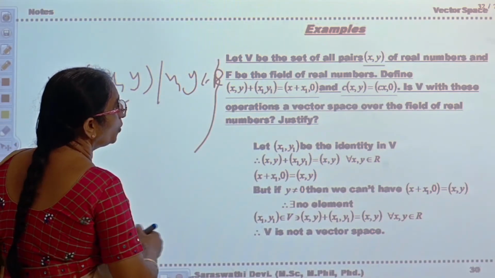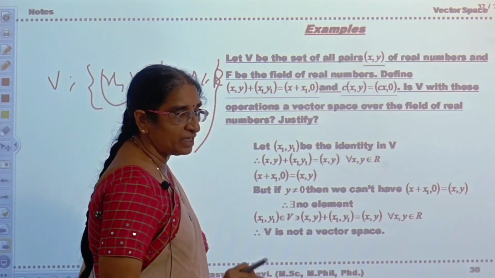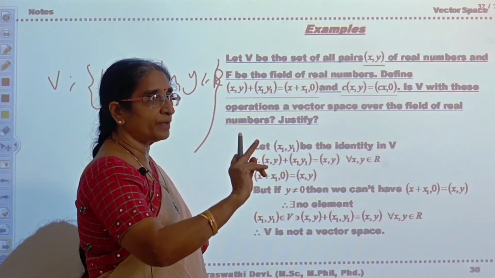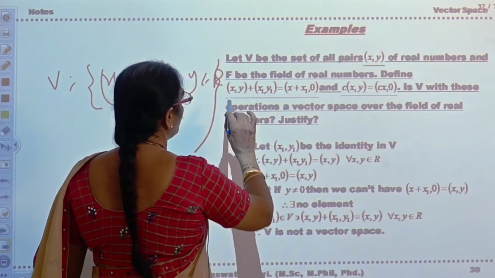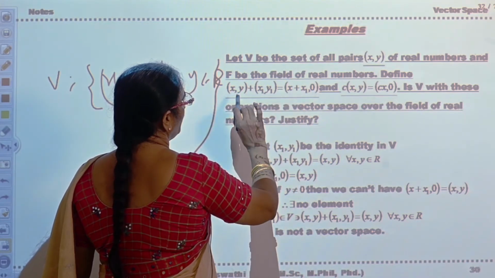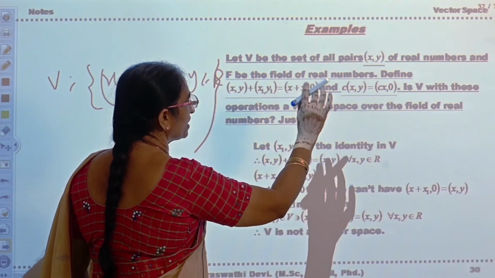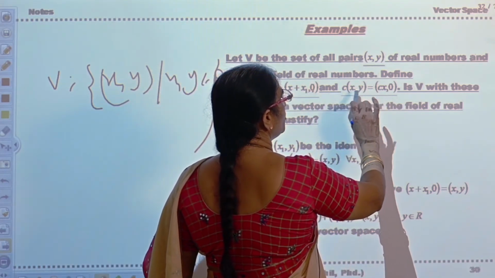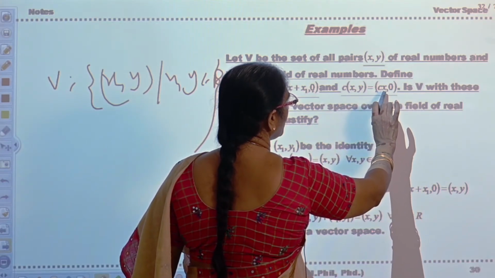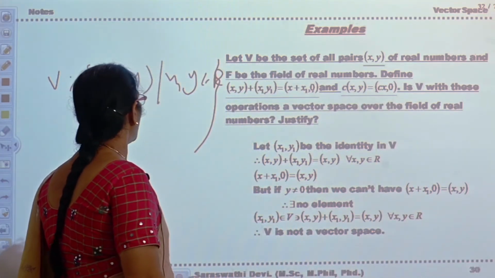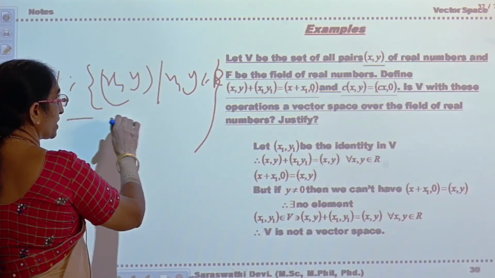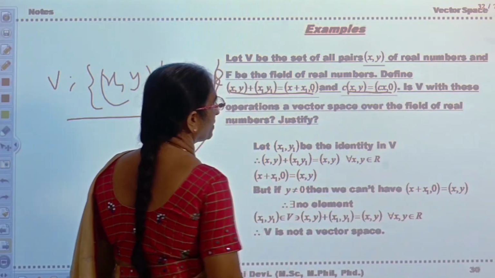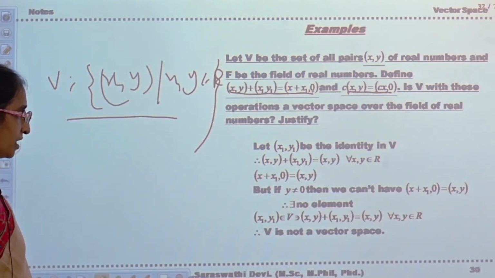Now see how the vector addition is defined. Previously, the first component is added to the first component, the second component to the second, the third to the third. Now the first component is x plus x1, y plus y1, whatever the second component may be, but it is 0 in the product. In the same way, the scalar multiplication is defined as c into (x, y) equals (cx, 0). Now you have to verify whether this set of vectors, with respect to this definition of vector addition and scalar multiplication, will be a vector space or not.